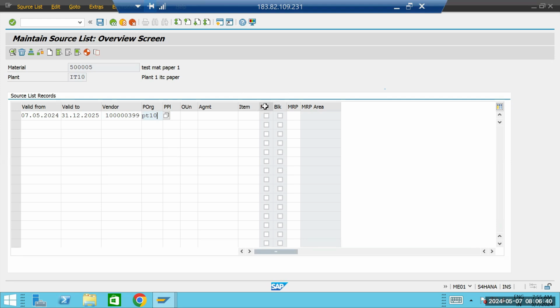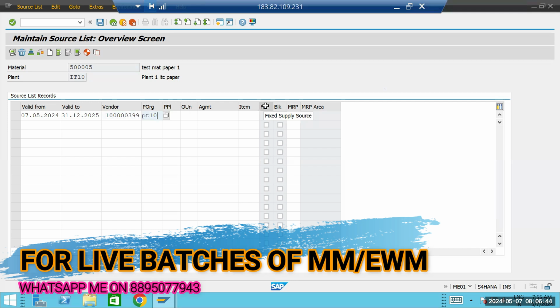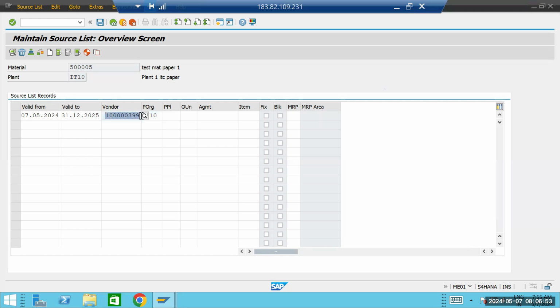Okay, so a fixed vendor is a fixed source of supply for the period you are maintaining. So from today to the 31st of 12, 2025, this vendor will be the fixed vendor. So you will not be purchasing from other vendors. Otherwise, if there is a quota arrangement, you will not be able to procure the material from any vendor other than this one. Let's say I will put this vendor as a fixed indicator.